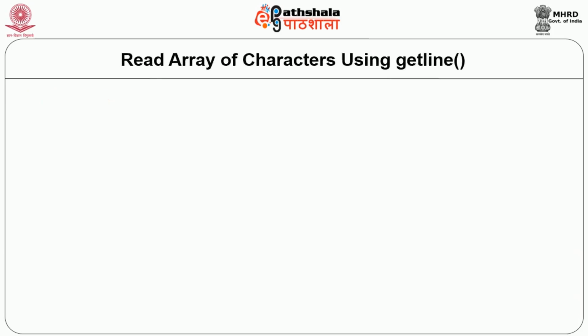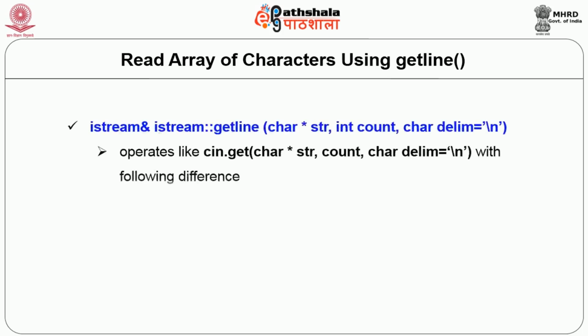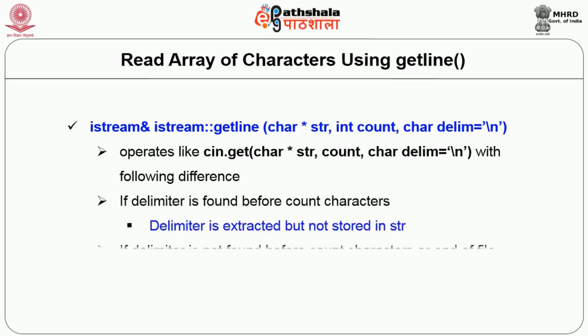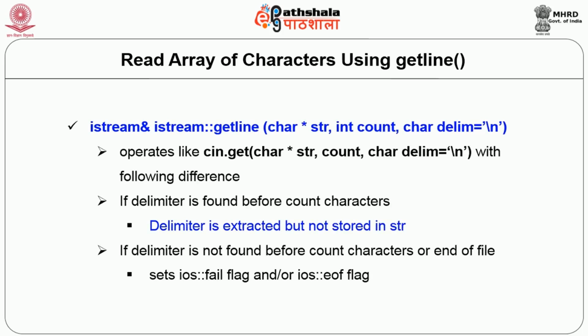Let us see reading the data using getLine. Here also, if you see, the syntax is the same. Instead of get, it is the function getLine. That's all. The return value is again a reference to the istream. That means it can be used in cascaded fashion, and the 3 parameters are also the same as get.